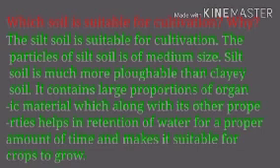Which soil is suitable for cultivation and why? The silt soil is suitable for cultivation. The particles of silt soil are of medium size. Silt soil is much more pliable than clay soil. It contains large proportions of organic material which, along with its other properties, helps in retention of water for a proper amount of time and makes it suitable for crops to grow.